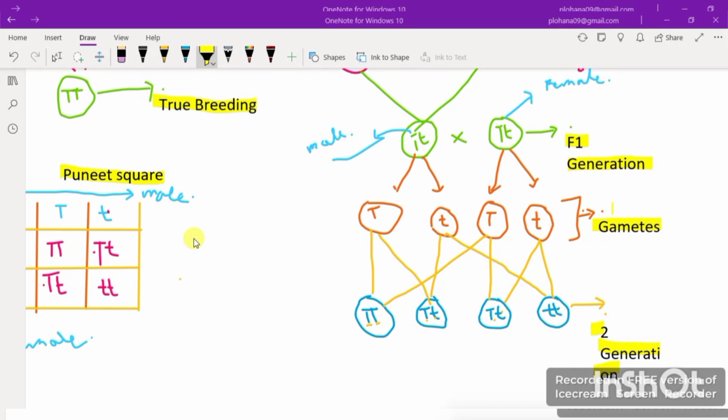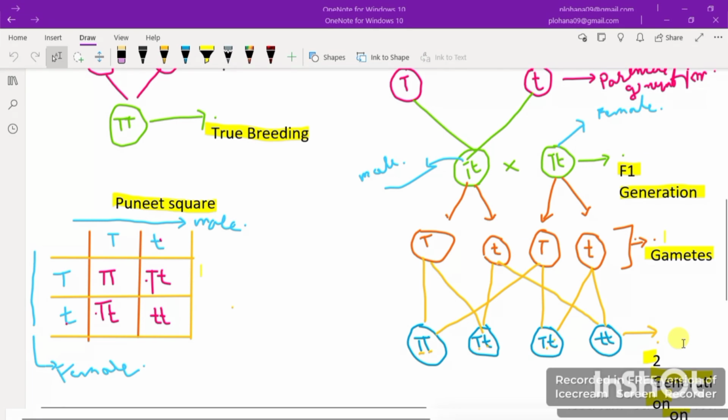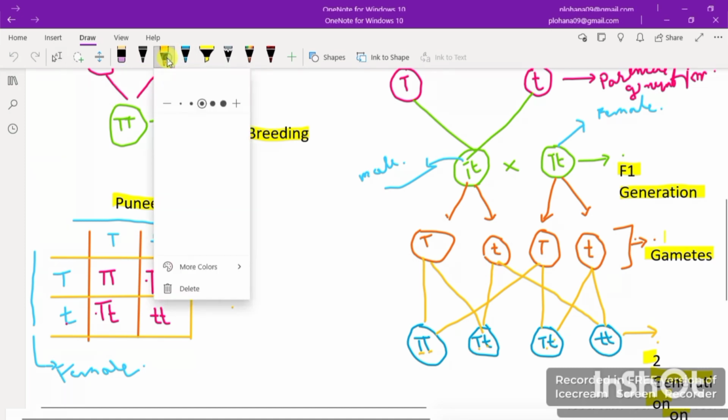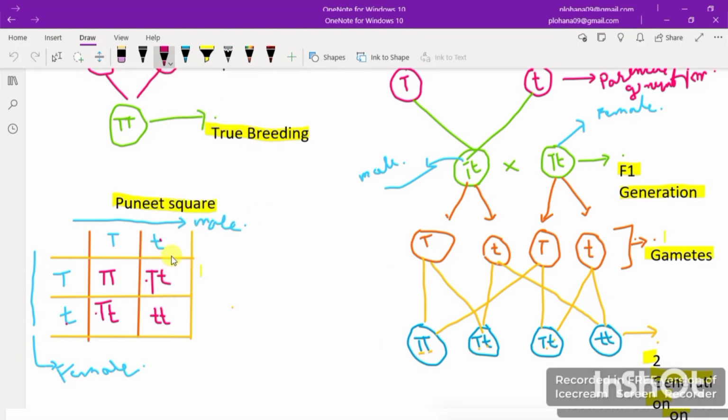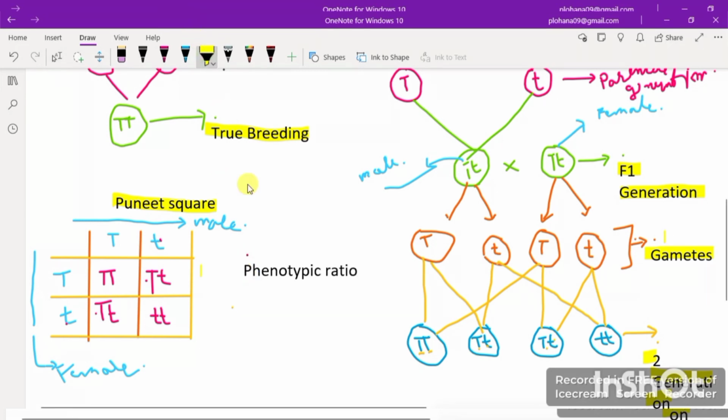So let me see. Okay, now I'm going to find out the ratio of phenotype and genotype with the help of a little square, right? Let me use a different color now. Now first of all we are going with the phenotype. So let me write here the phenotypic ratio. We are going with the phenotype ratio first.